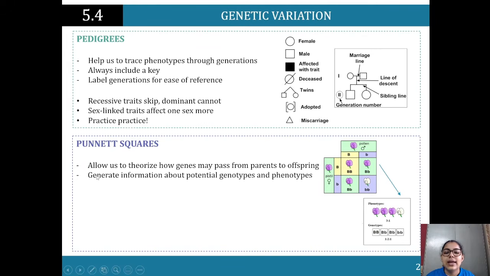Now, Punnett squares, they allow us to theorize how many genes pass from parents to offspring. So I've got an allele, right? Let's say, Bb. Big B means it's dominant. Small b means it's recessive. So if I've got BB, this is homozygous. No, this is heterozygous. You see Bb, it's 2 different. It would be homozygous if it was 2 capital B's or 2 small b's. But if it's big B and a small b, that's heterozygous.